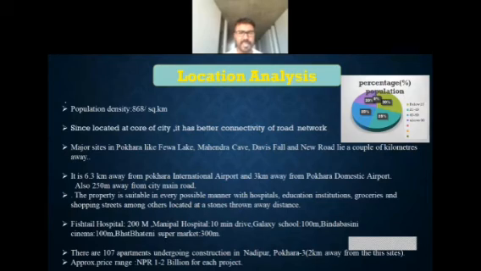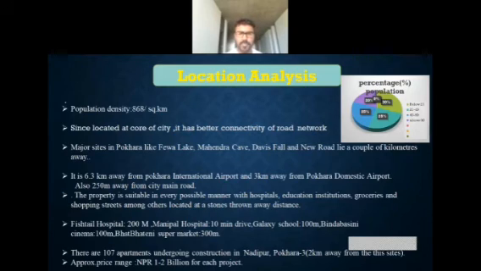Since it is located at the core city, it has better road connectivity and all the facilities. The major sites around that area are Phewa Lake, Mahendra Cave, Davis Falls and others, which are just a couple of kilometers from there. The international airport being constructed is about 6.3 kilometers away from the site, and the domestic airport is about 3 kilometers away.